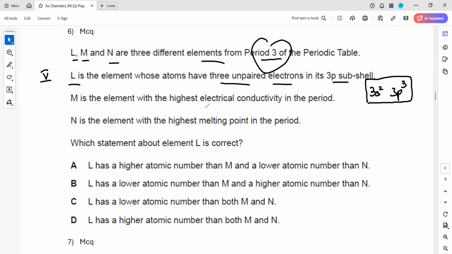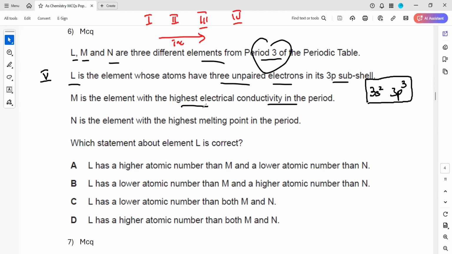M is the element with the highest electrical conductivity. So if you recall the electrical conductivity, when we move across the period, we have group 1, group 2, group 3, which are metals. And then we have group 4, which is a giant macromolecular structure. So for metals, as we move across the period, electrical conductivity increases.